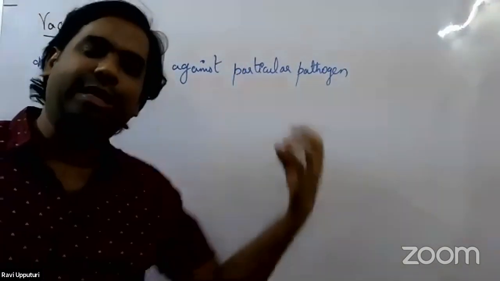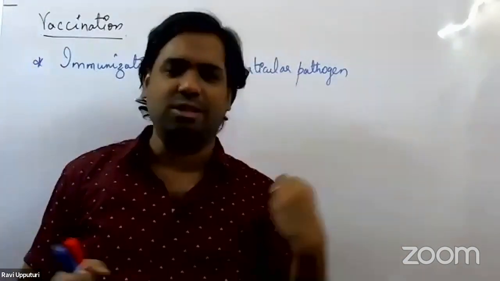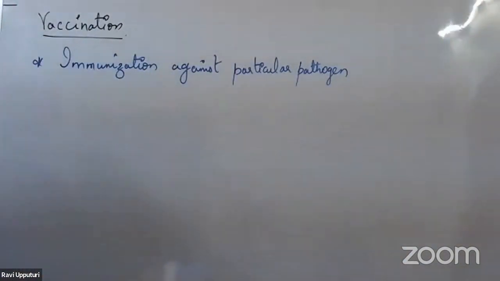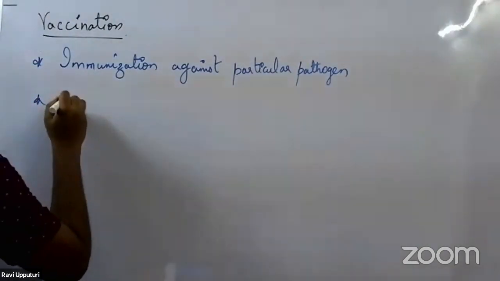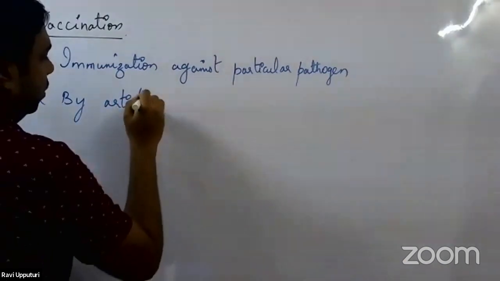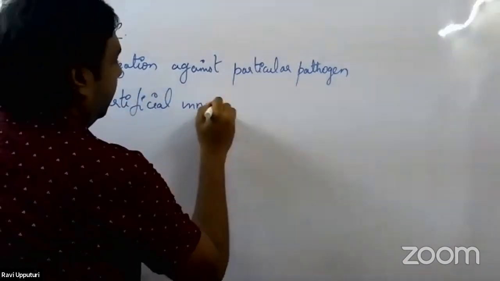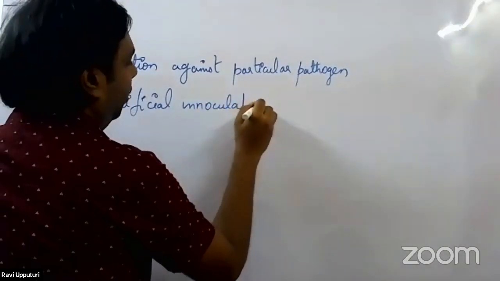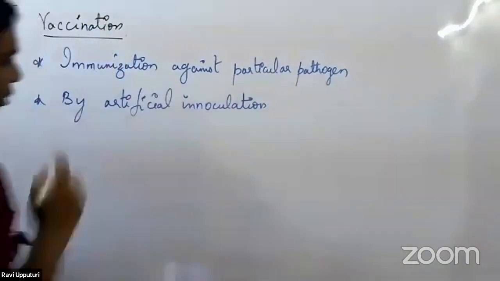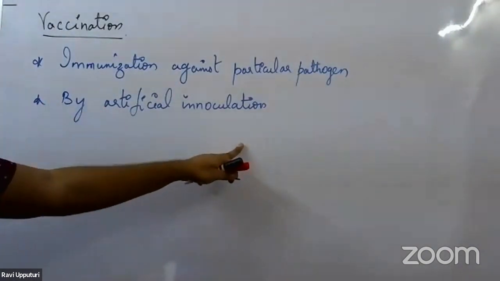Now, how do we get immunized against a particular pathogen? How do we get immunized? By artificial inoculation, right? I hope all are familiar with the term inoculation, so we are not going to get into much detail of it. By artificial inoculation.